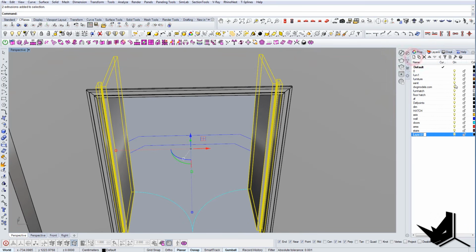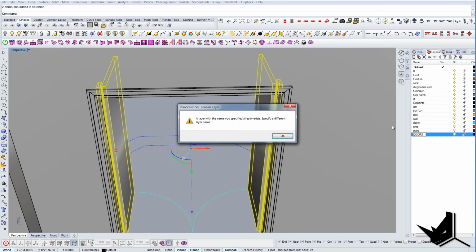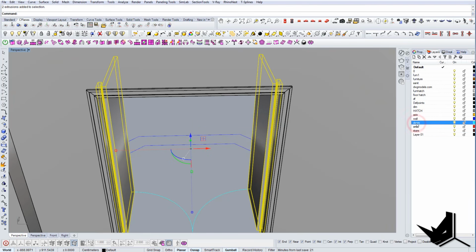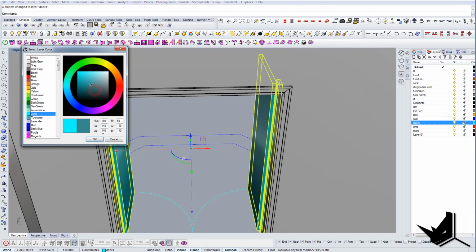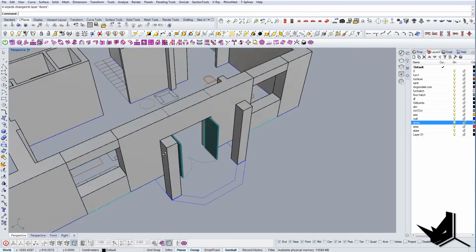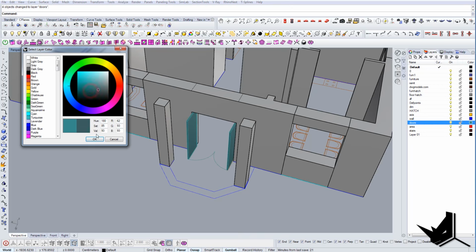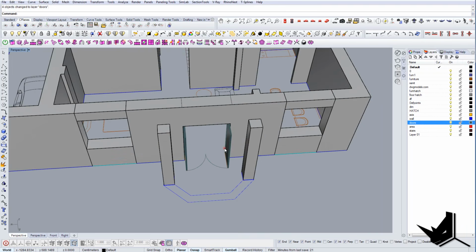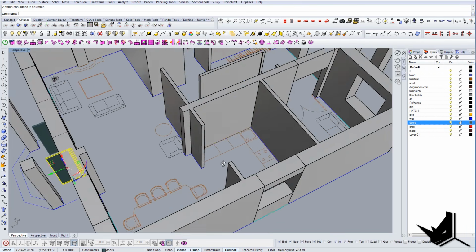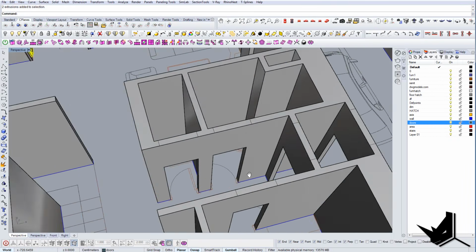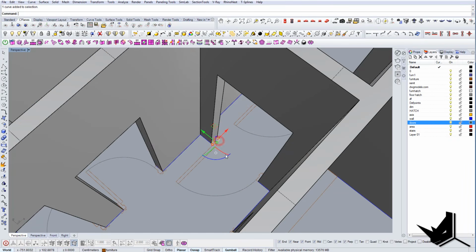What I usually like to do is put all of this on a separate layer. Okay, so there's already a doors layer. We can put it here on the layer, and we can change the color to something more subtle like this. Let's see. Let's bring it like this. Okay, so we have those doors.